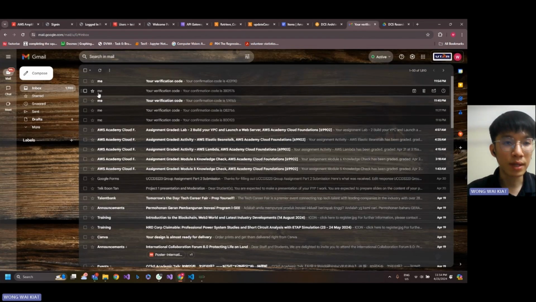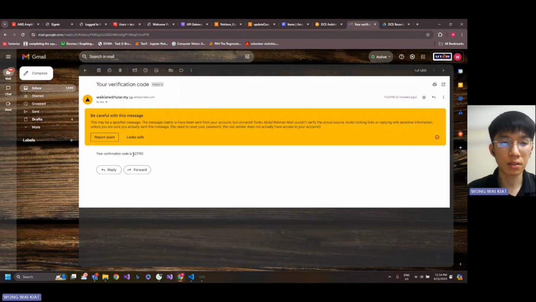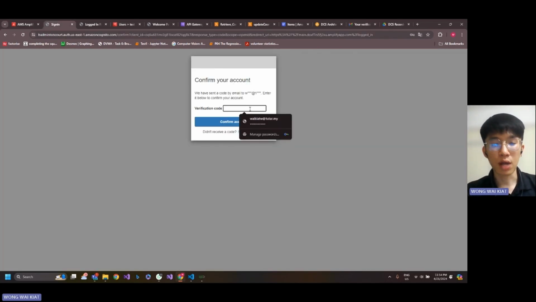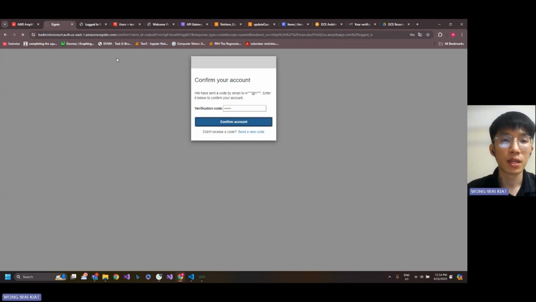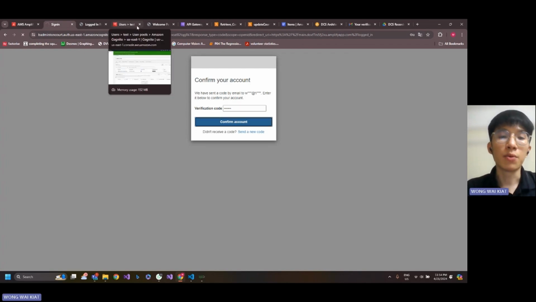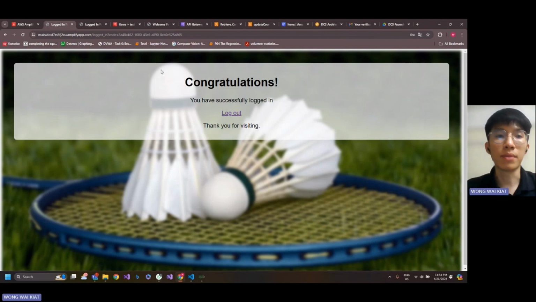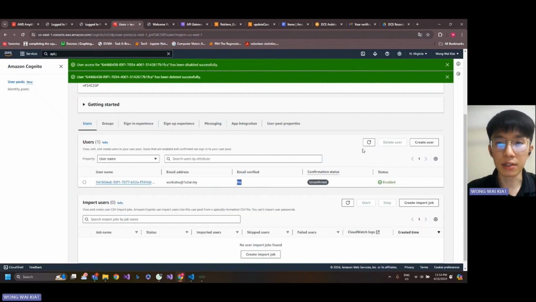So we need to go back and then refresh to get the confirmation code, and then go back to our web page to confirm our account. After we confirm our account, it will redirect us and log in to the main page. And we can see that the user pool is actually verified and also confirmed.